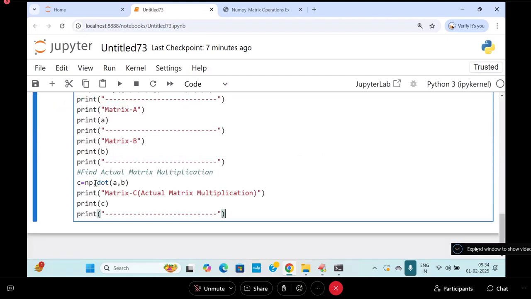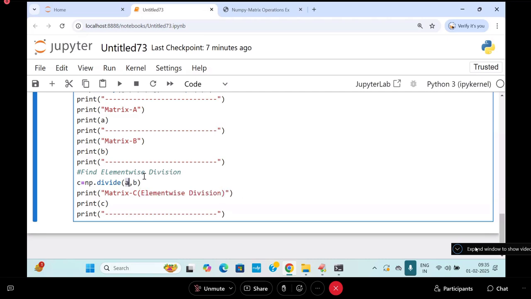Same, we are going to use it. Divide here. Divide is nothing but element-wise division. I am going to find the element-wise division by saying np.divide(A, B). So matrix C is going to hold the element-wise division. So what is the element-wise division, students?